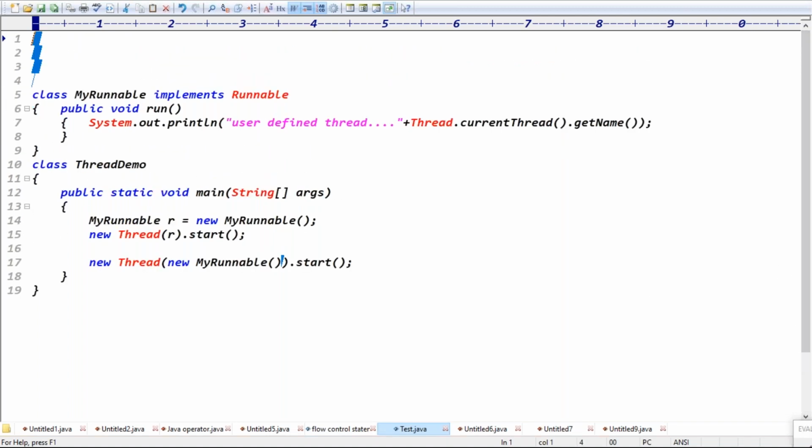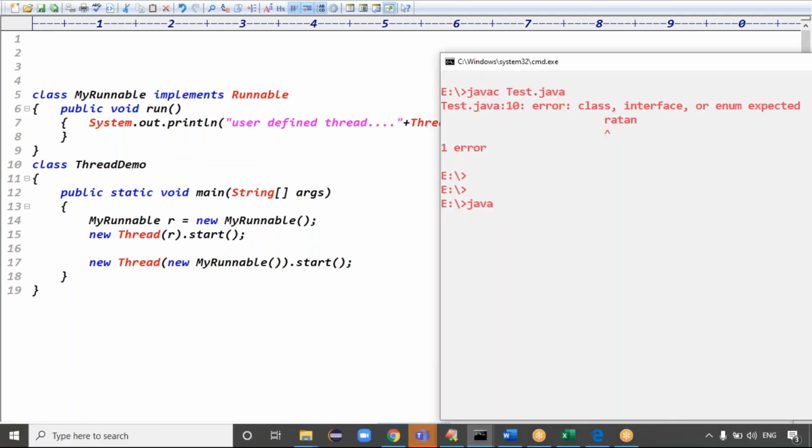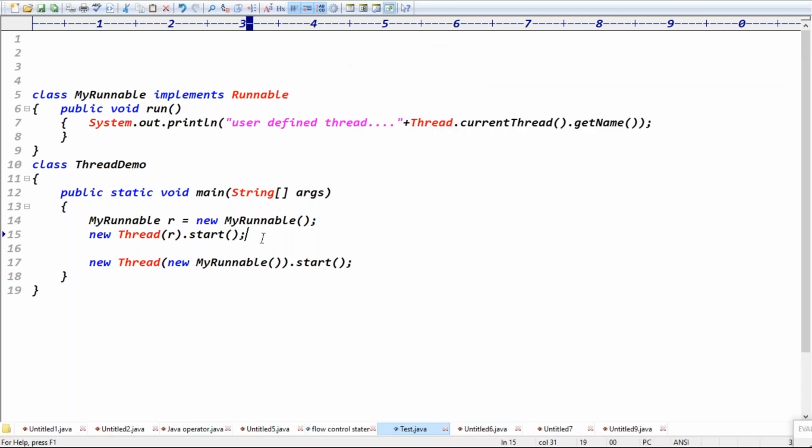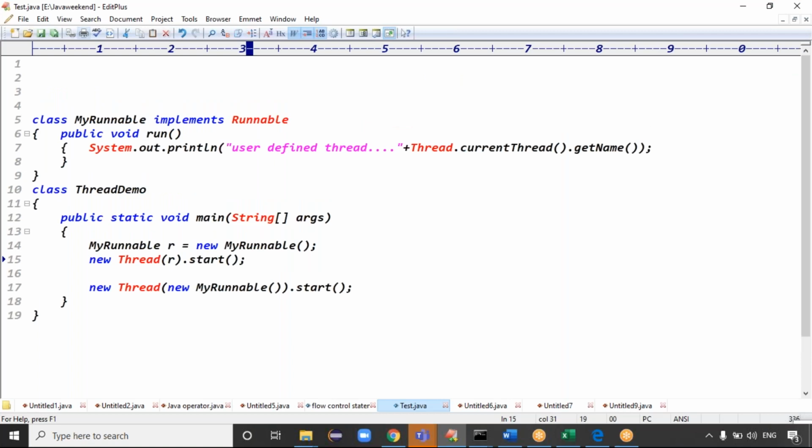Yes, why? Read the message, guys, the compilation error: class, interface expected. I think where this file is saved, you can see. Yeah, the file saving location is different. I think the file is saved in Local Disk E, Java weekend folder, right? Are you able to see it at the top left corner?